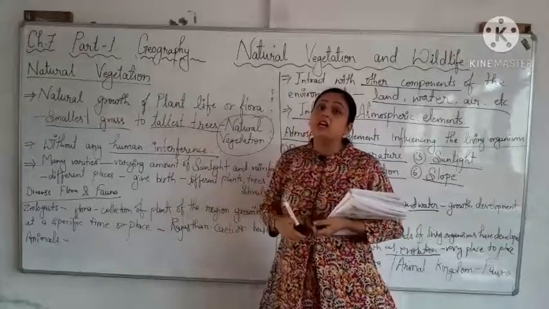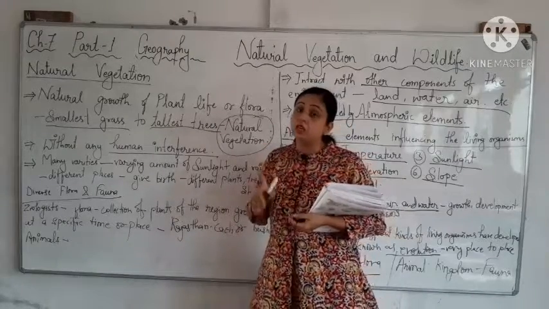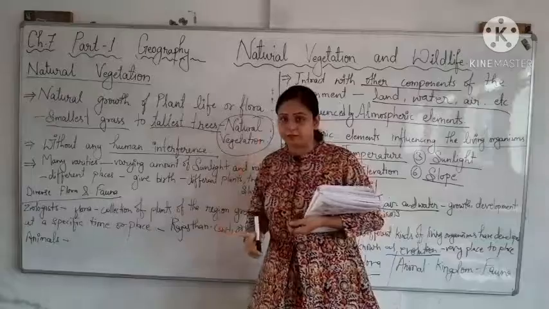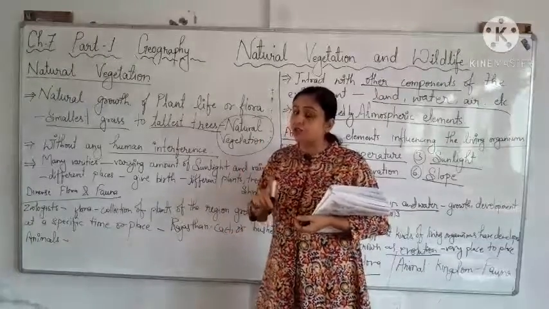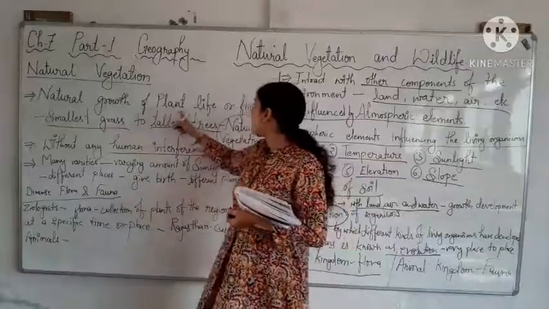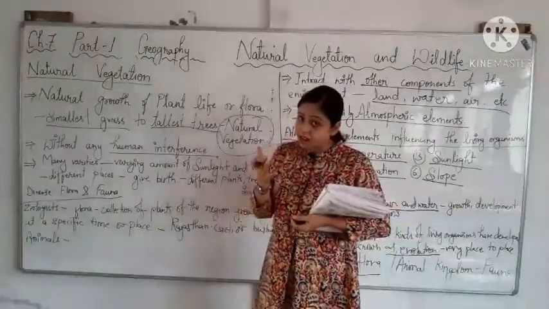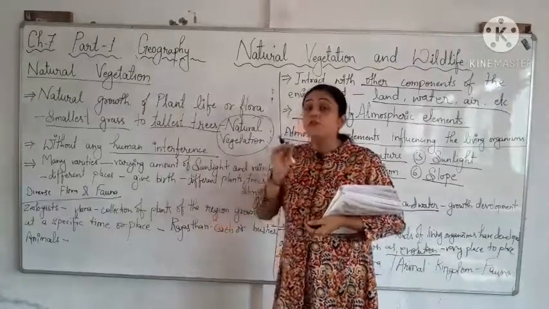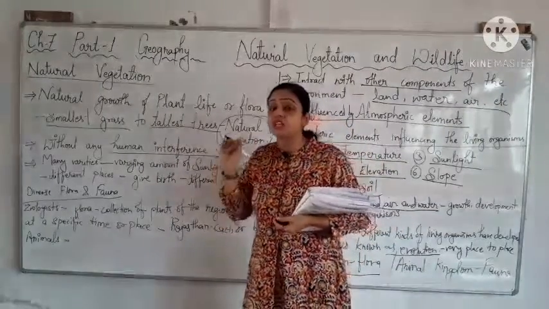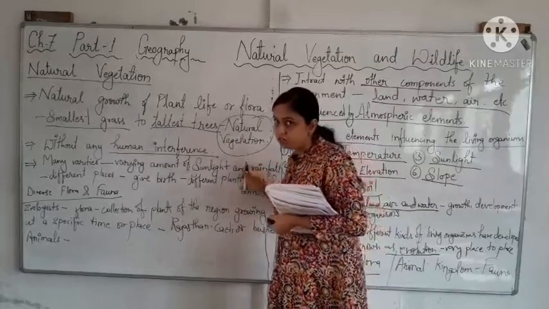Natural growth means the growth which is without any human interference. So the natural growth of plant life or flora, from the smallest grass to the tallest trees, without any human interference is called natural vegetation.